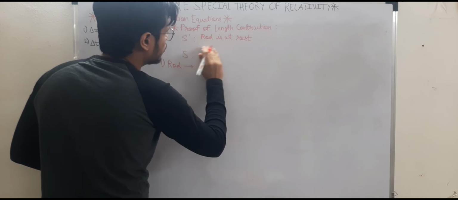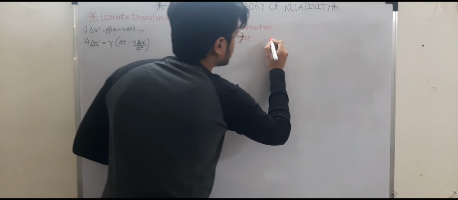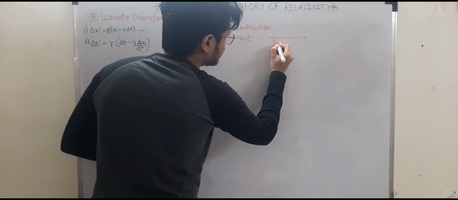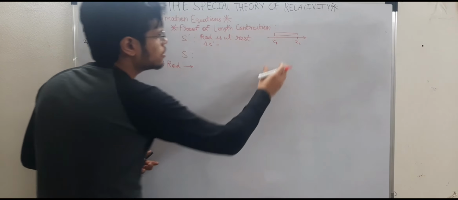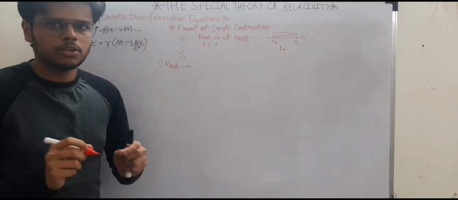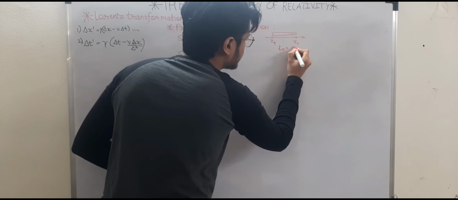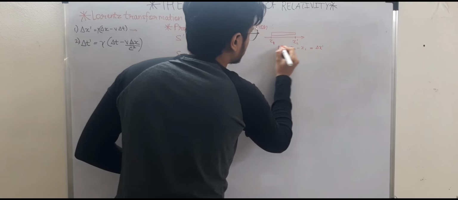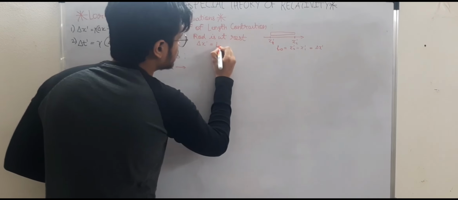Your length is basically going to be the change in the x coordinates. Again we bring the x-axis, and let's say there is x1 and x2, and you have to measure the length of the rod which is stationary. You can easily measure it, right? You can call it the proper length because you are measuring when the rod is stationary and there is no relativity happening. So L0 will be x2 minus x1, which I am calling delta x dash. So this will be a proper length.